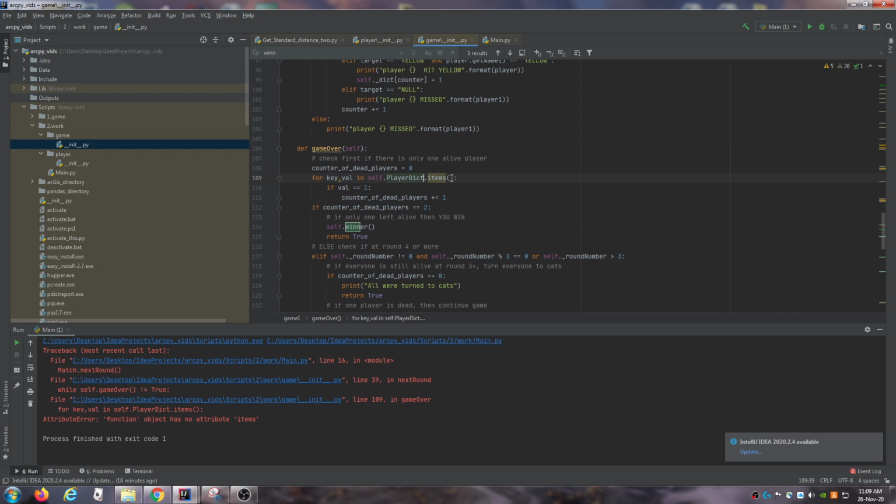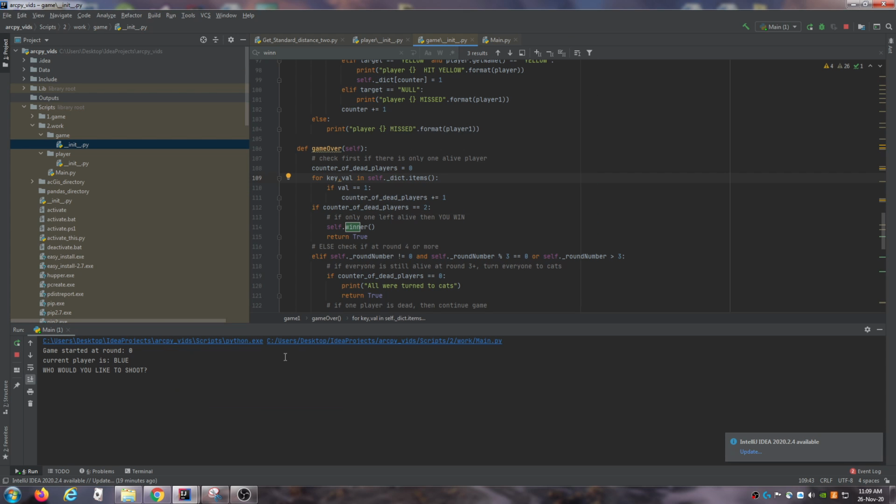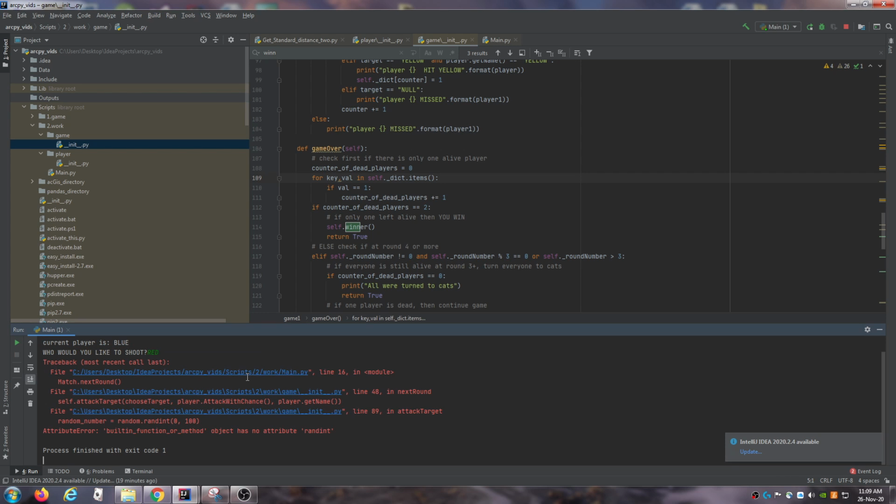Rather than doing this, I'm just going to say, rather than PlayerDict, I'm just going to say self dot underscore dict dot items. I'm going to try running that now. Okay, who would you like to shoot? Some player blue. So current player is blue. Game round 0. Who'd like to shoot? Red.